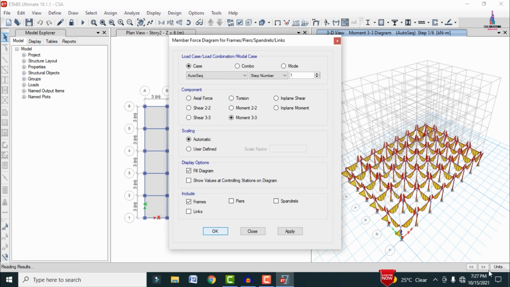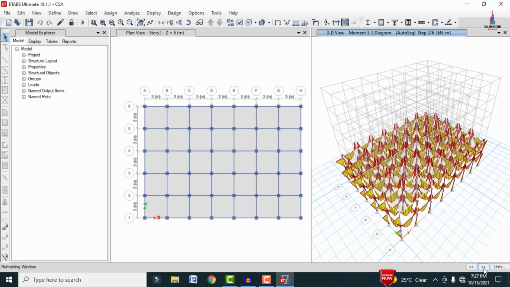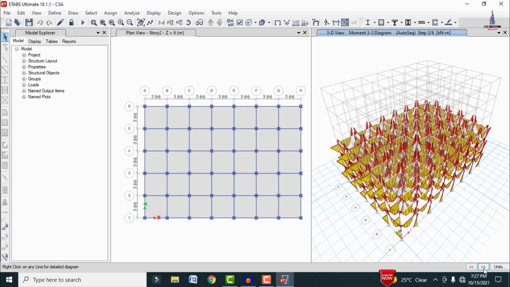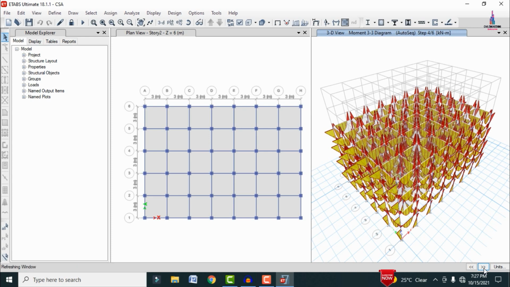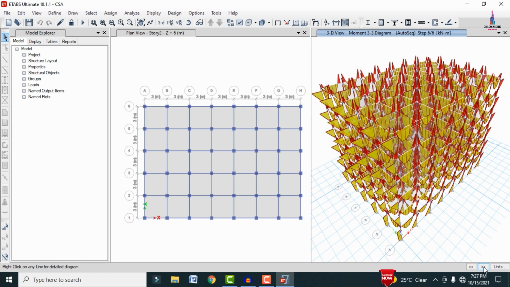Okay, so again in the same process we have to see the results related to the remaining stories. Select this option so that it will load the results here like this, first slab. Again it will load the second slab results, the third slab results, the fourth slab results, and the last slab results here like this. Okay, so now we can see it will load all the bending moment diagrams here like this.